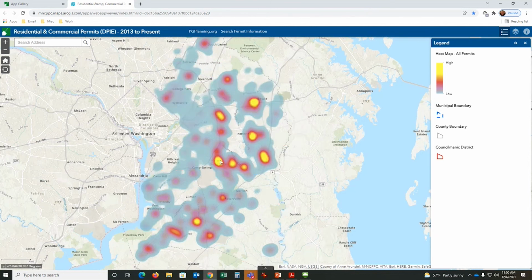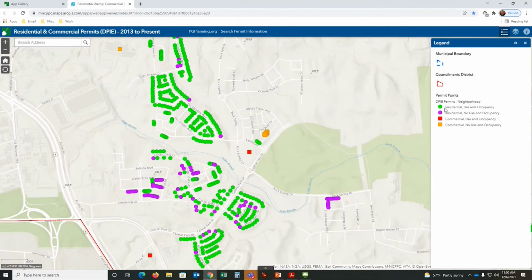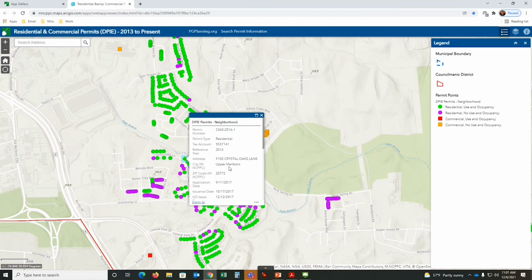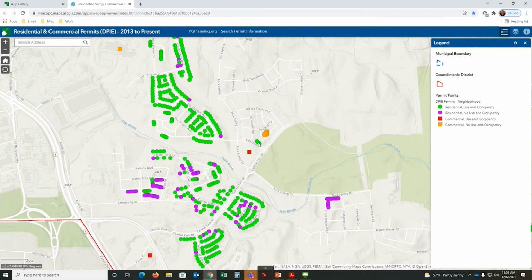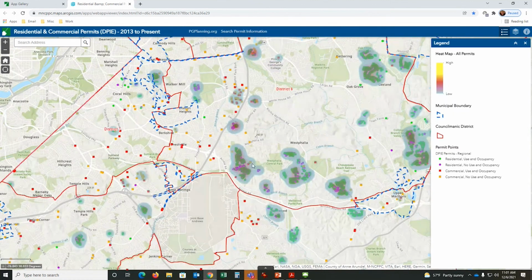If I zoom in on this area again, it shows you the concentration. What are they? Over here on the right, residential use and occupancy or non-use and occupancy. All of the permit data comes from Permits. The mapping data is produced by the planning department. So I can click on that dot. It tells me the permit record. And I'm hearing a lot of good news about this one. So I think people find it very helpful.